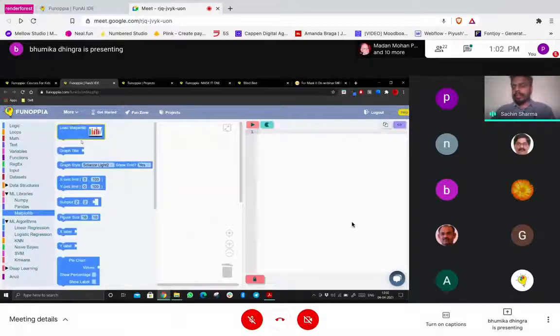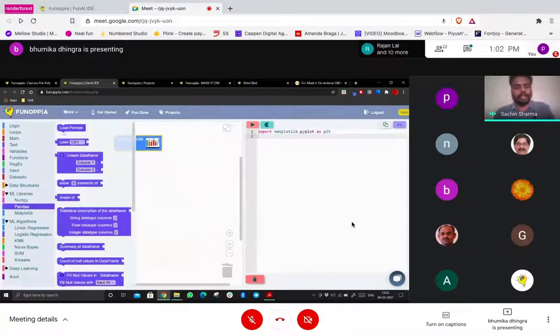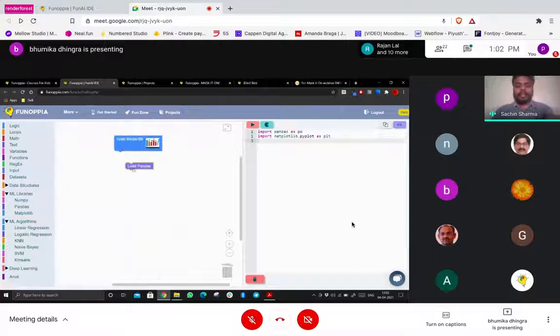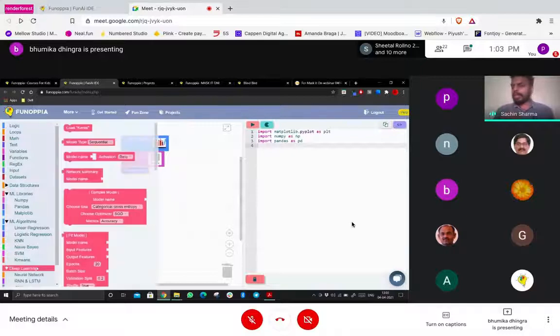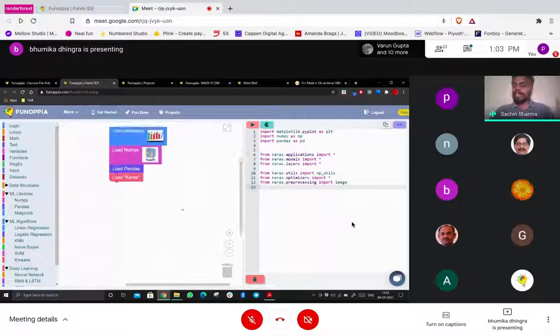So what was the first step? The first step was collecting the ingredients, or collecting the libraries in an AI project. As you can see, we are dragging library blocks like matplotlib, which will help us plot some graphs, and NumPy, which will help us in computation. One more thing you might observe is that when you drag a block, the code automatically appears on the right side of the screen. So you don't need to remember code or math. All you have to do is drag and drop, drag and drop. That's it.